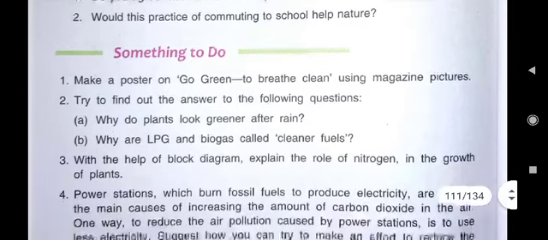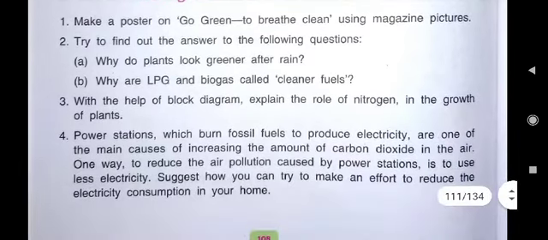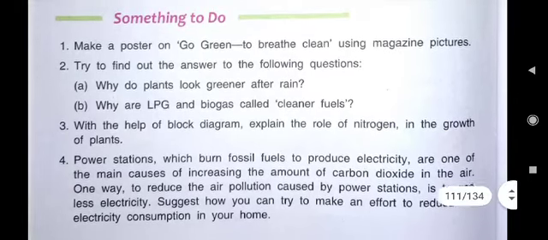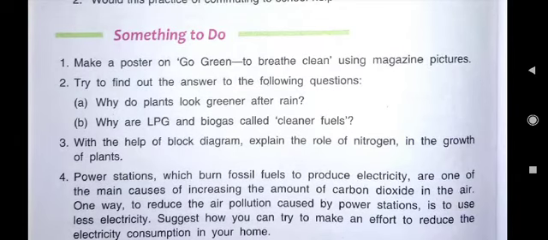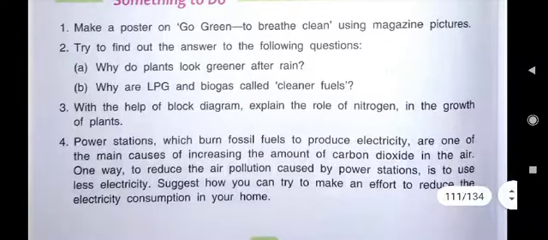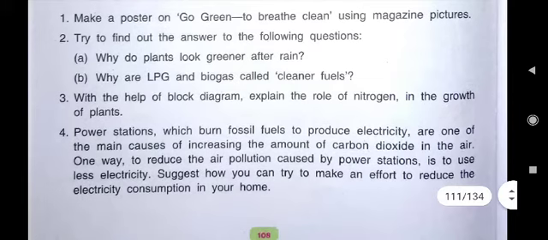Here in something to do, it is written, make a poster on Go Green to breathe clean. Go green means what? We should plant more and more trees. Why should we plant more and more trees? To get fresh air. And if fresh oxygen gas is in the atmosphere, then we will breathe clean.